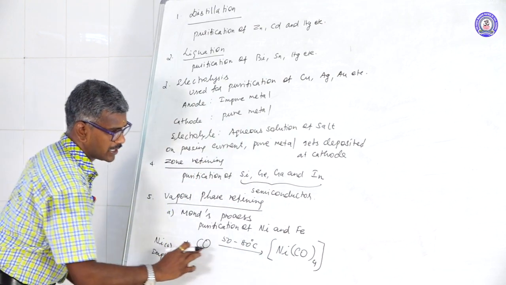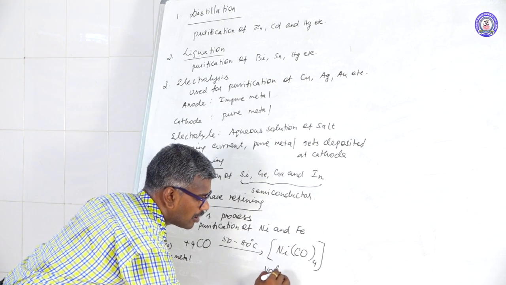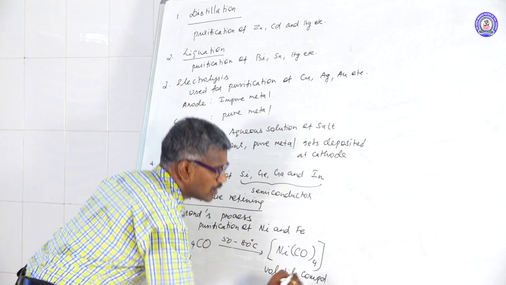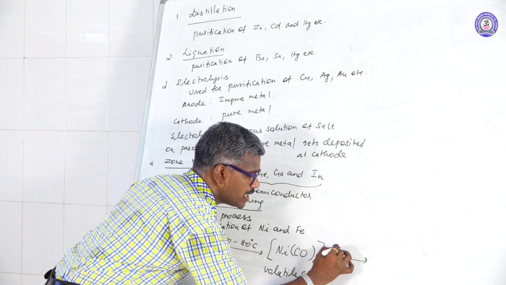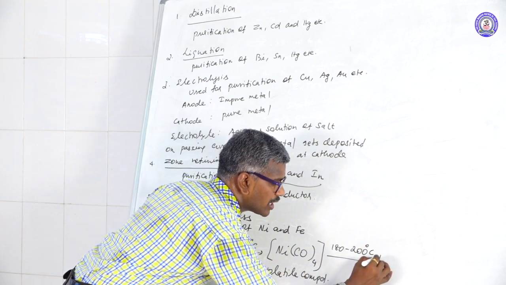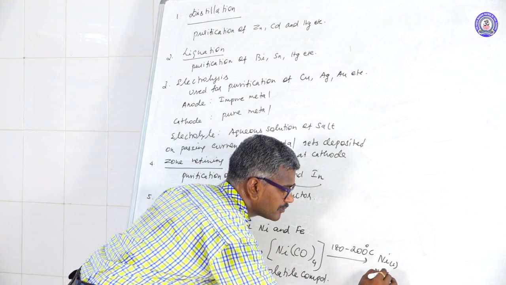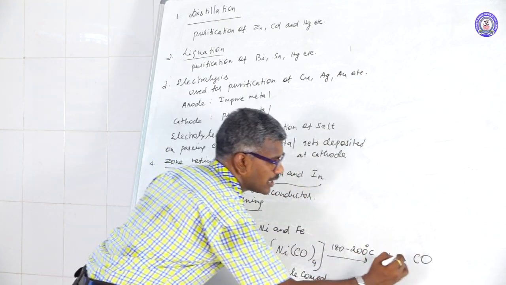Here is nickel 1 time, and CO 4 times. This one is a volatile compound. The volatile compound is further treated at 180 to 200 degrees Celsius to form nickel, a pure substance, plus carbon monoxide 4 times.